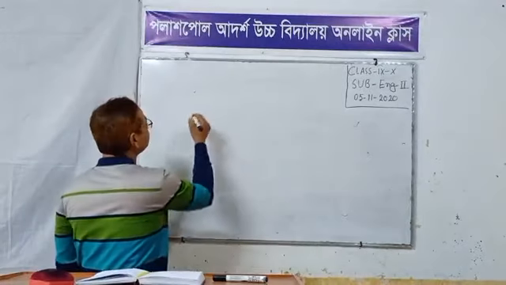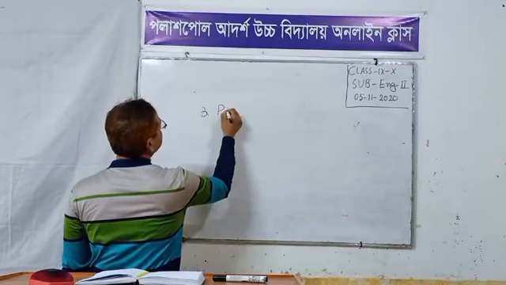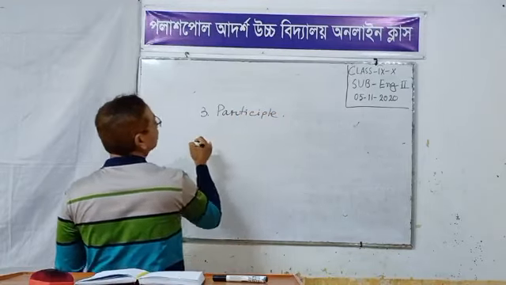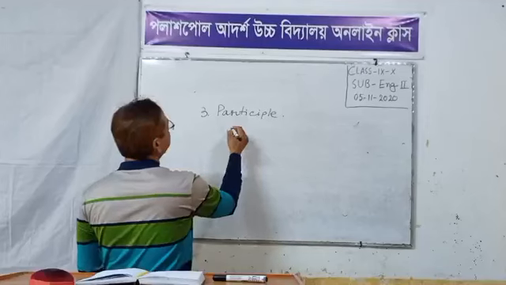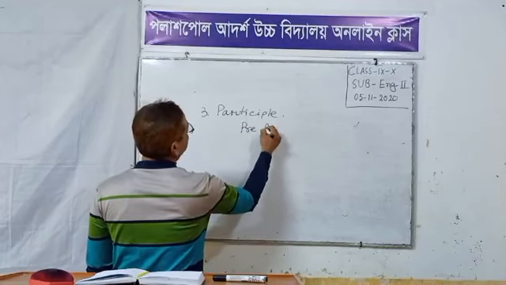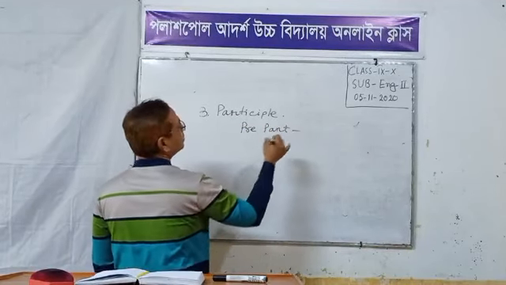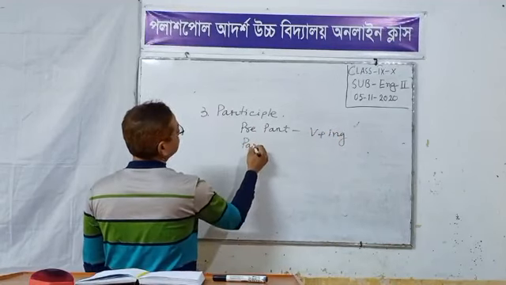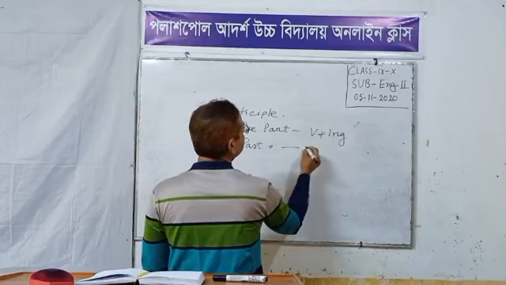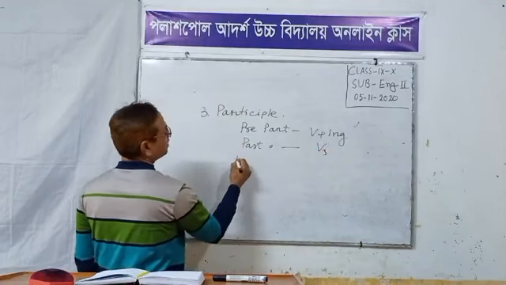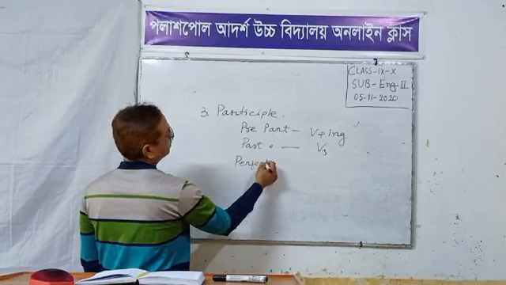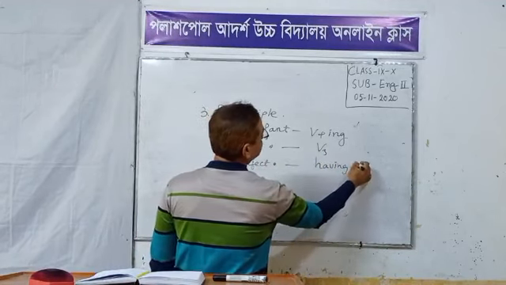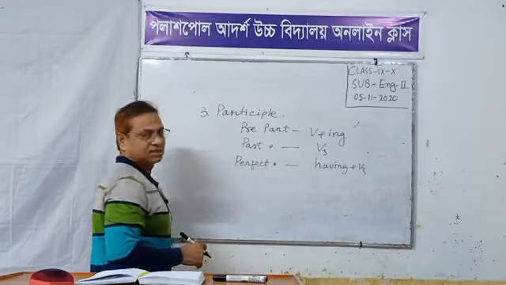Next, number 3: participle. We know there are three kinds of participle. Present participle, that means verb plus ing. Past participle, verb 3. Perfect participle, having plus verb 3.